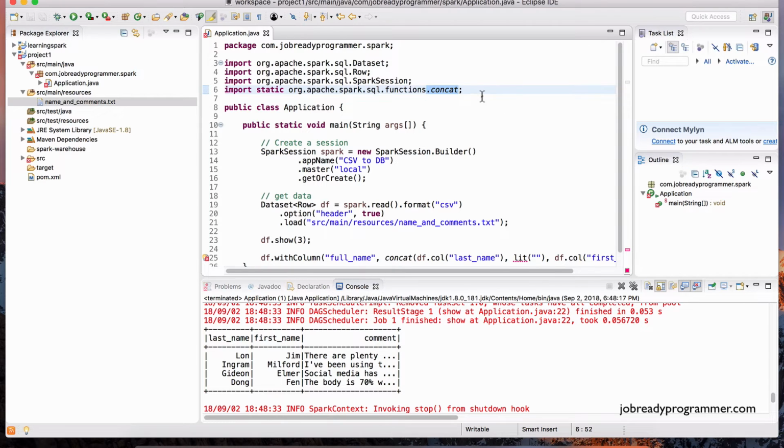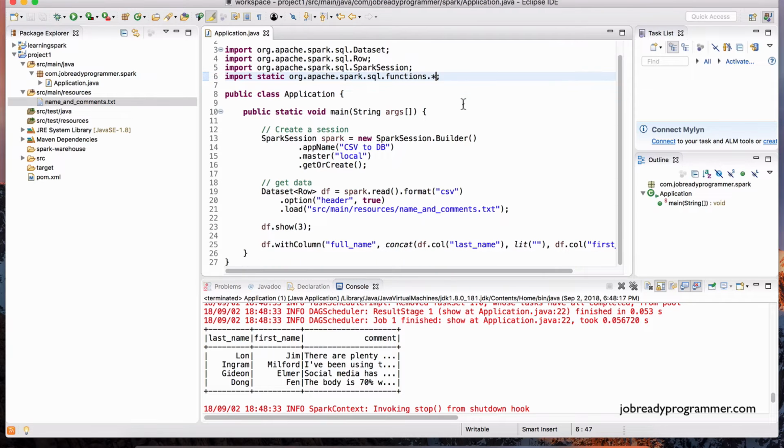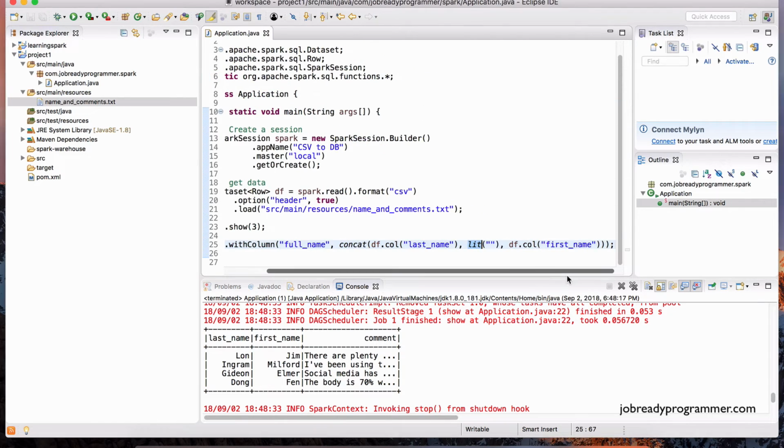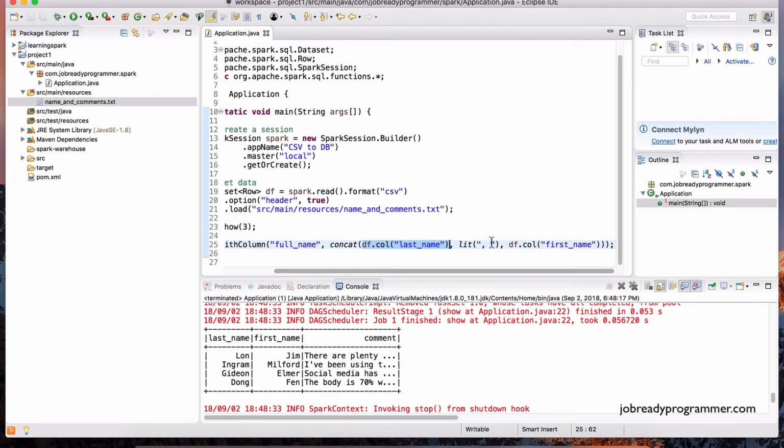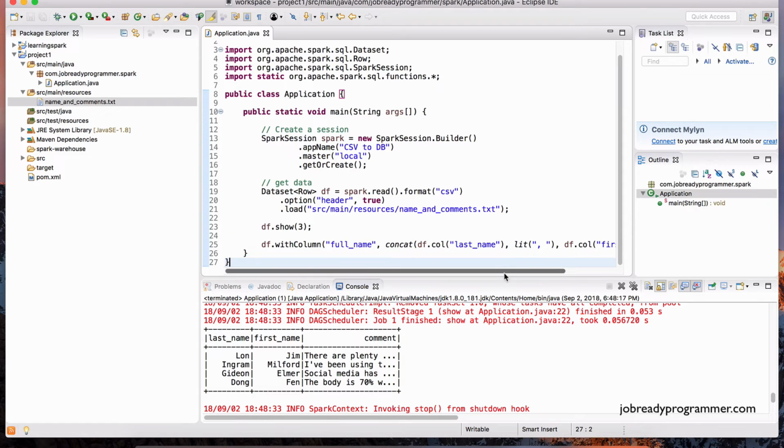And of course, this is also coming from this static import from the functions class. So instead of doing concat specifically, I'm just going to do a dot star, a wildcard, to bring in all those imports, and now it is interpreting lit as an actual function that we can use. So what goes in here? We can just put a comma and a space. It's basically going to concatenate this column's value with this string literal, which is a comma, and then finally this column's value. So we get the last name comma first name in the full name column. That's what the withColumn does.